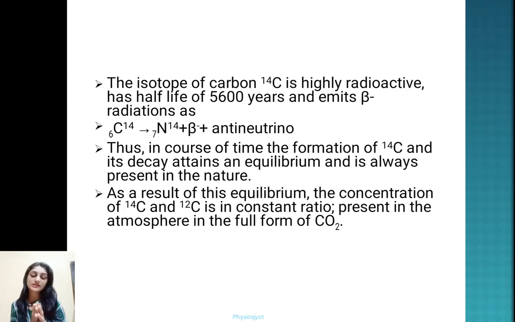Whenever there is emission of beta rays, it is always accompanied by an antineutrino. So if you have negative beta decay, then an antineutrino is there. If you have positive beta decay, then you have a neutrino. So you have to remember this. Thus, in course of time, the formation of C14 and its decay attains an equilibrium and it is always present in nature. As a result of this equilibrium, the concentration of C14 and C12 is in a constant ratio present in the atmosphere in the form of CO2.